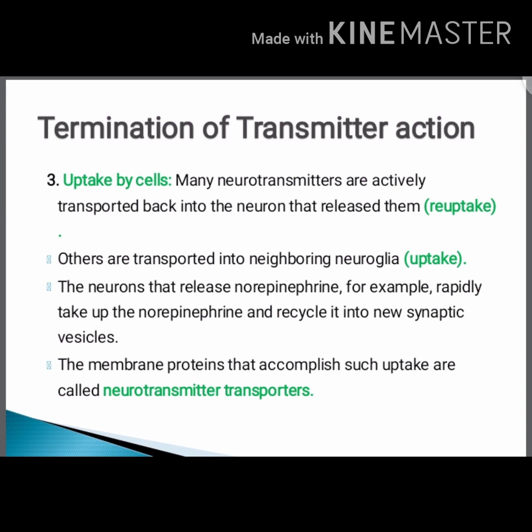For example, the neurons that release norepinephrine rapidly take it up and recycle it into new synaptic vesicles. The membrane proteins that accomplish such uptake are called neurotransmitter transporters. So the protein that takes up the neurotransmitter is called the neurotransmitter transporter.